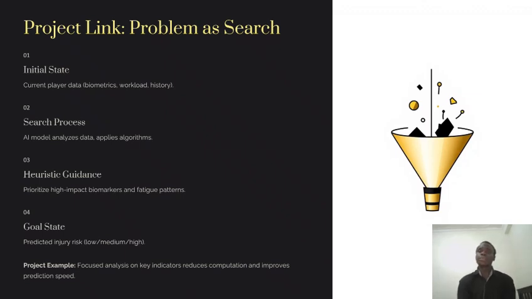Then the search process in our AI model is analyzing the complex data because we're going to be giving it the biomarkers. We're going to be giving it the player's historical data. Then the heuristic, we use it to focus on what matters the most, those mattering variables like fatigue and stress hormones. Then the goal is very clear, we are trying to predict the likelihood of the injury itself.